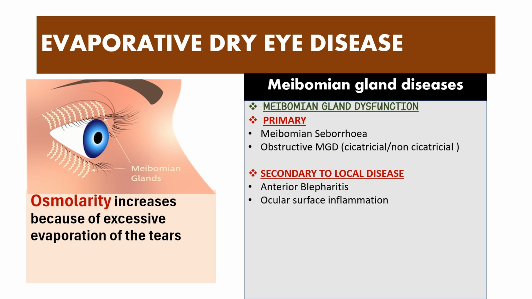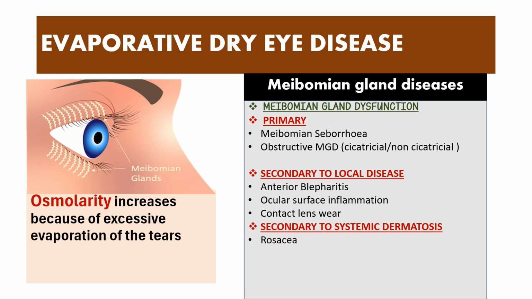Similarly, ocular surface inflammation can also damage the meibomian glands, and contact lenses are also believed to damage the meibomian gland orifices. Not just that, they can also prevent the even spreading of the oily component of the tear film, and they disturb the tear film in that way. Apart from that, there can be various systemic conditions like rosacea, seborrheic dermatitis, atopic dermatitis, ichthyosis, psoriasis. All these conditions which affect the skin can also affect the meibomian glands in the eyes.